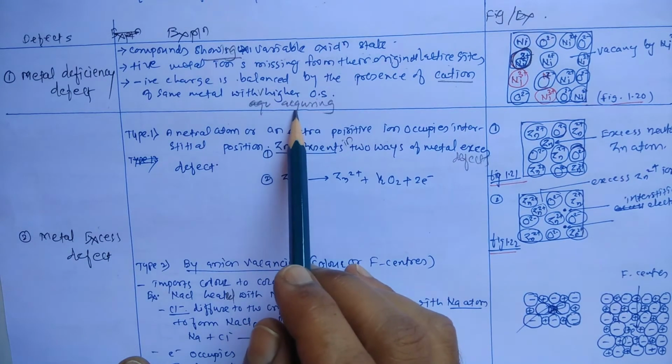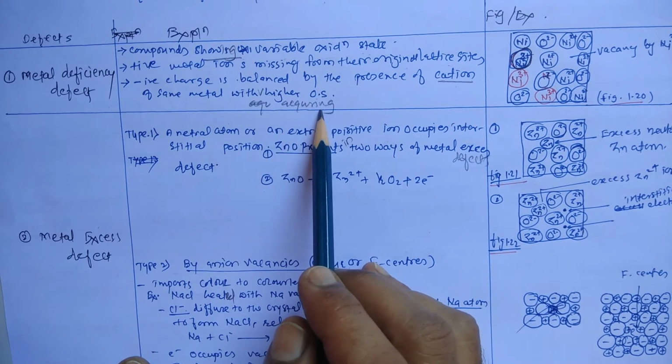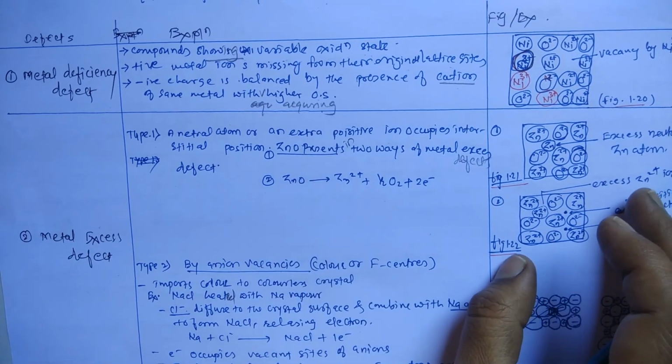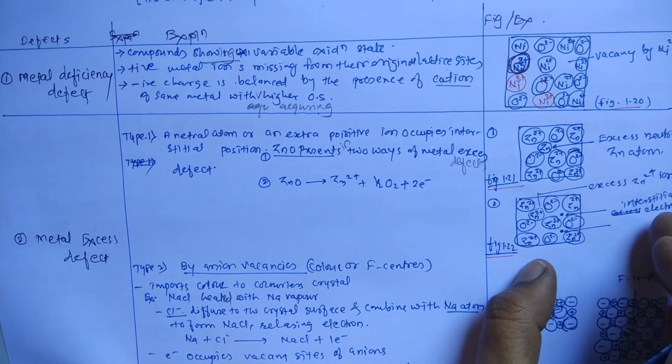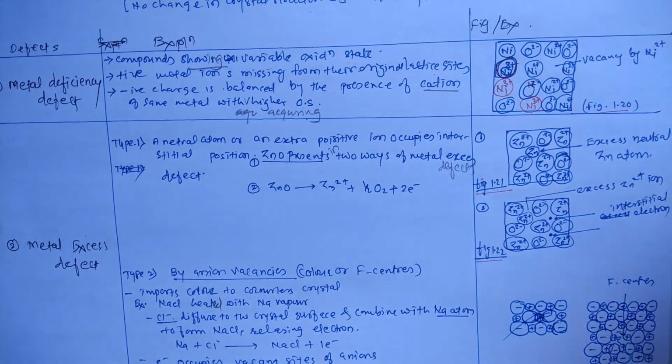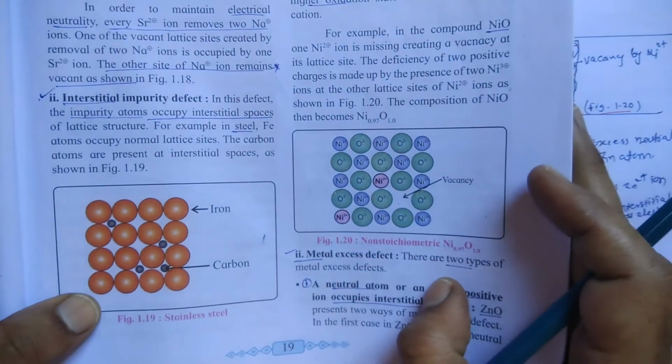That means here electrical neutrality is maintained. Now for example, let us see in the textbook, where you can get a clear idea.